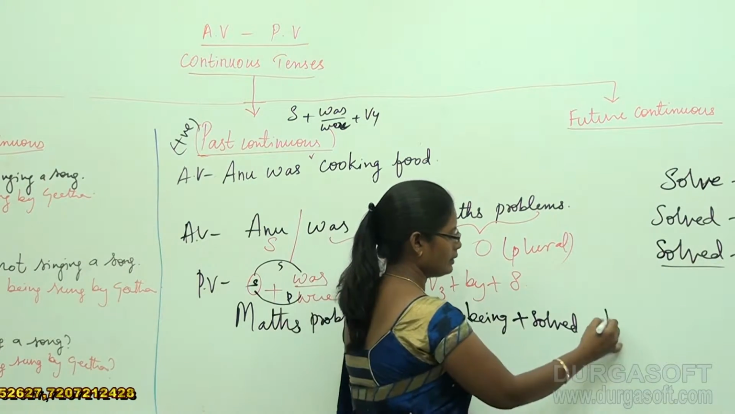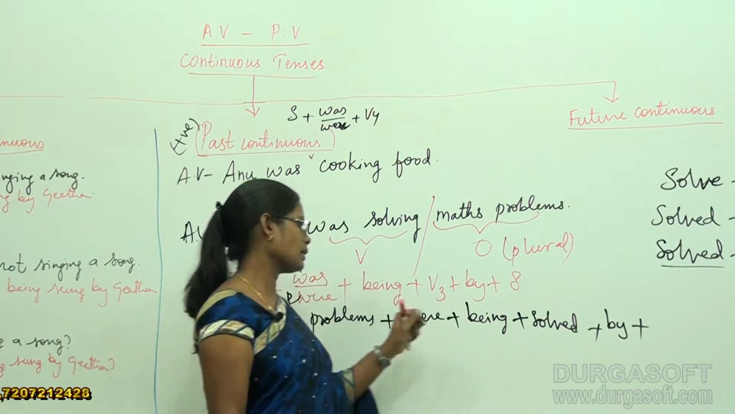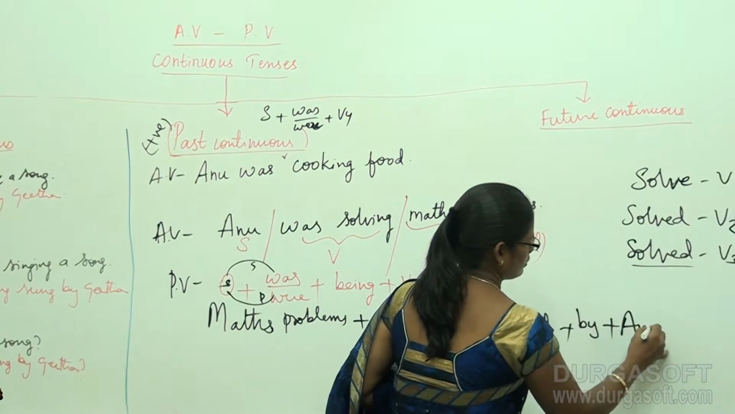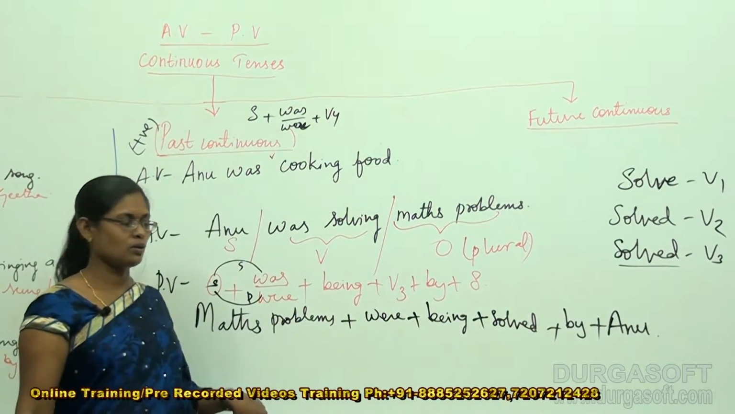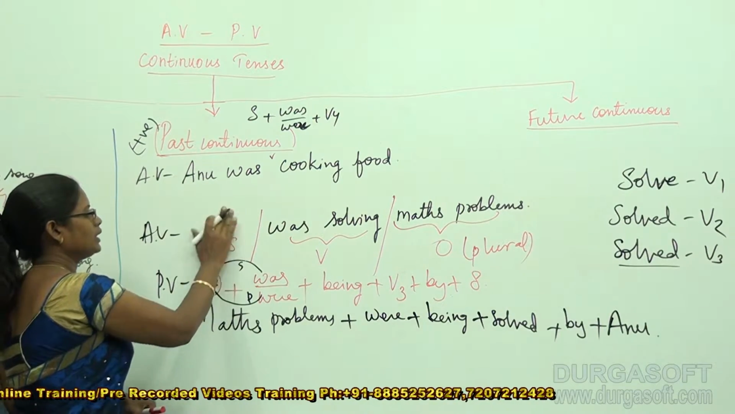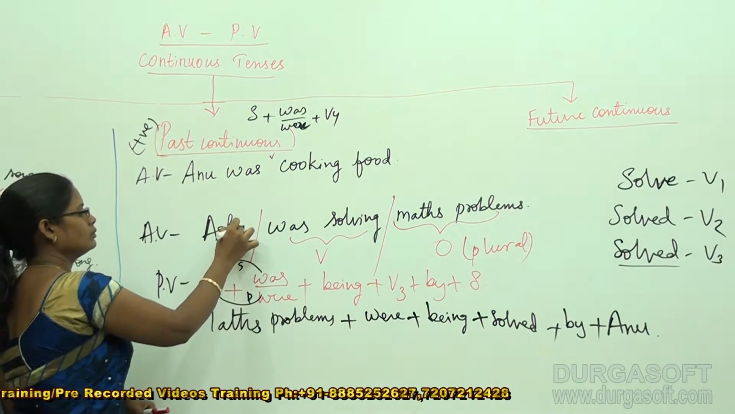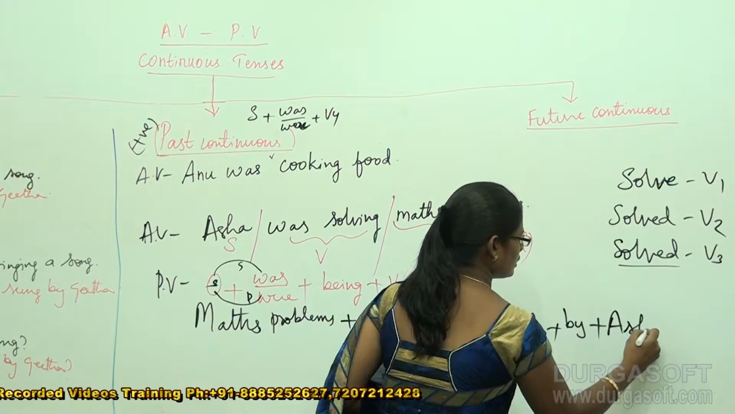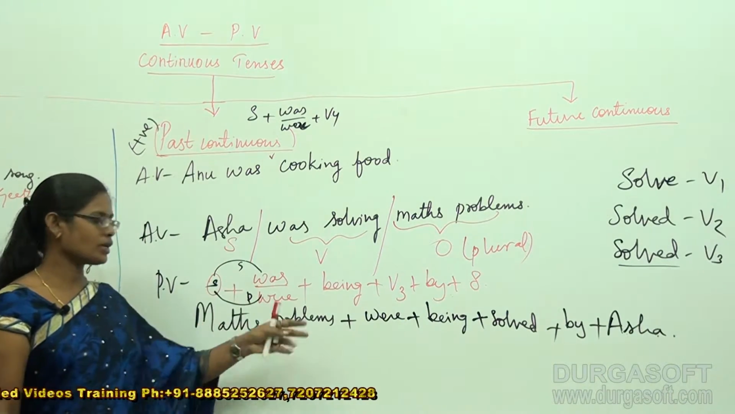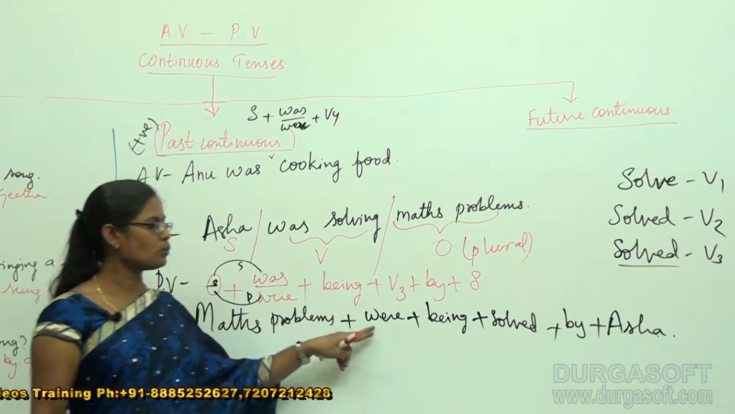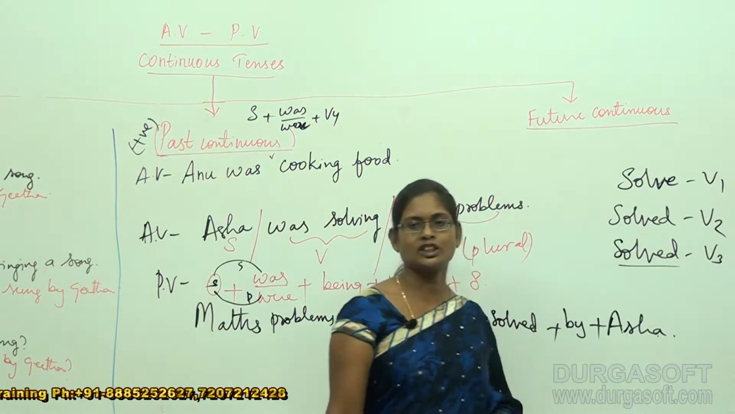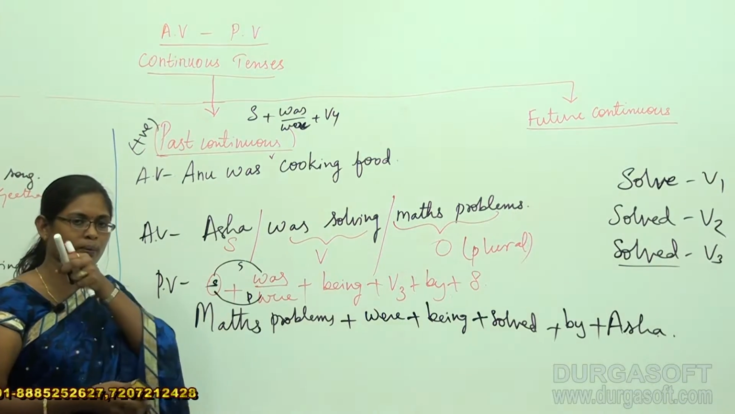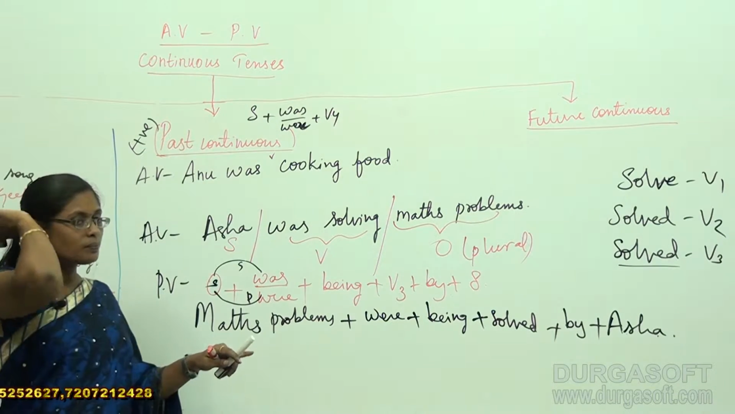Plus by plus subject. What is the subject that we are speaking about? Anu. Very good, it is Anu. Suppose I would like to change the subject here to Asha. What should you do? Here also you should change your subject. Now Anu has become Asha. So now you can read the sentence. Maths problems were being solved by Asha. So this is my actual example for conversion of active into passive voice, and this is my formed passive voice.